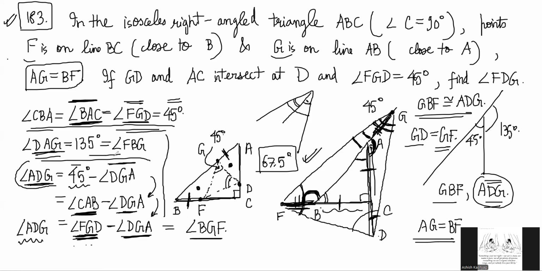Two angles are 135, 135. And after that, from the information that we know that FGD is 45, we can write this statement. And then we get another angle that is equal. It's two to three steps of angle chasing, and after that, finding the right congruent triangles. Is it clear?